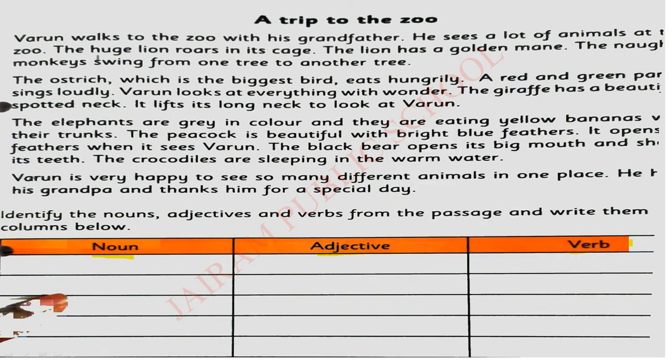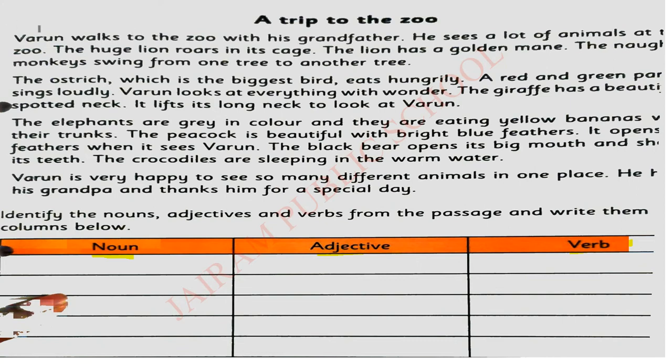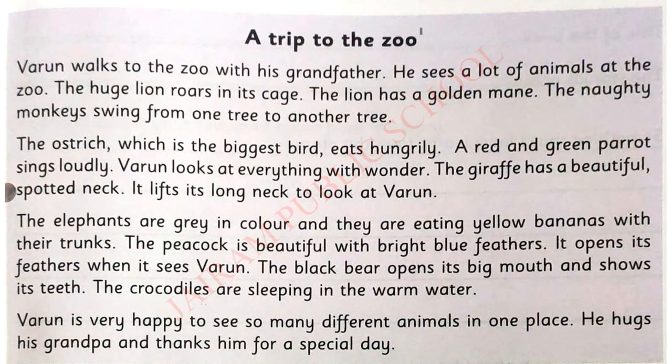Now, we are going to read this passage. See, they have given a story about a trip to the zoo. Can you all listen to this? I'm going to read this passage slowly. Listen carefully, okay, children? You are going to collect the nouns first, and we are going to write them in the noun column.